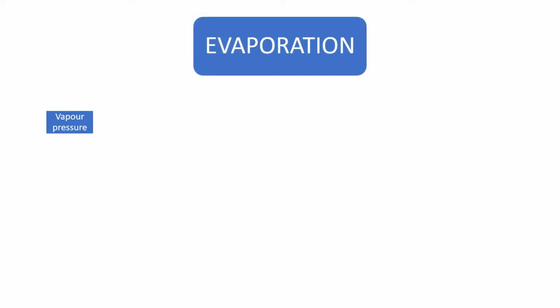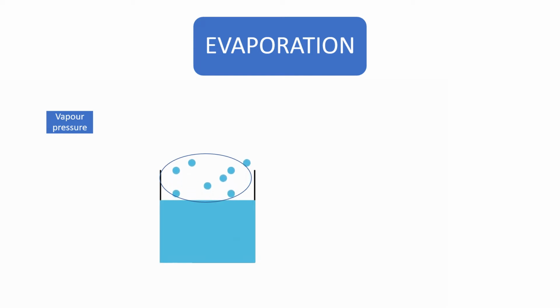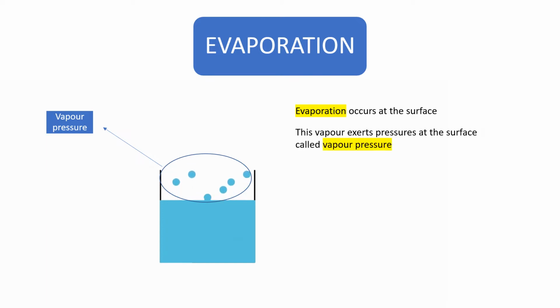So what is evaporation? Evaporation is a surface phenomenon in which liquid is just converted to vapor. And the pressure exerted by this vapor is called vapor pressure. So there is also an atmosphere at the top of this beaker.